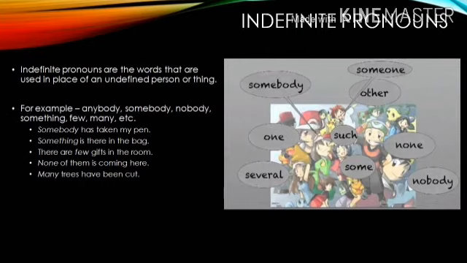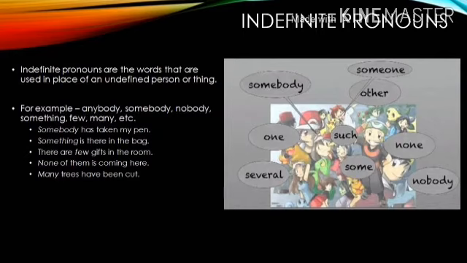The next type is indefinite pronouns. Indefinite pronouns are those words which can be used in place of an undefined person or thing. By undefined, we mean where there is no precisely mentioned name or the identity of the person or the thing is unknown.